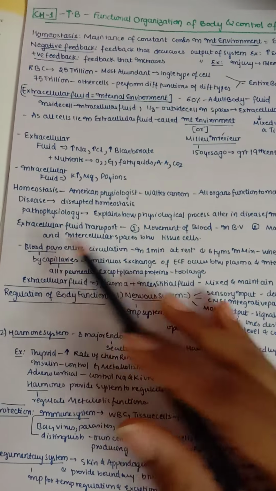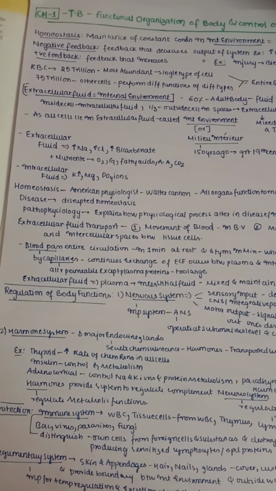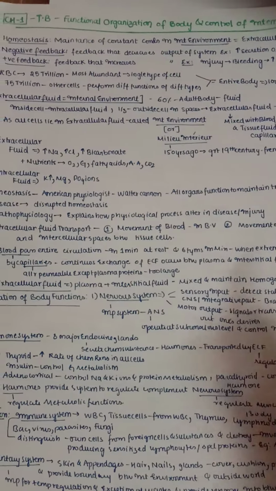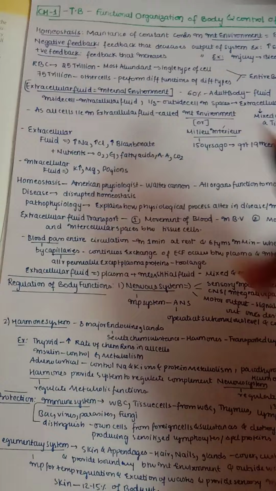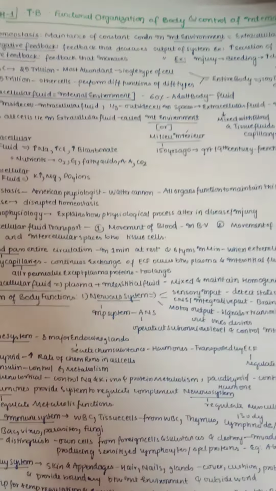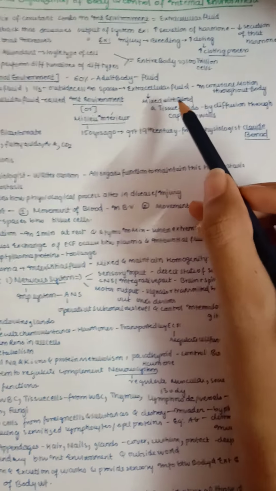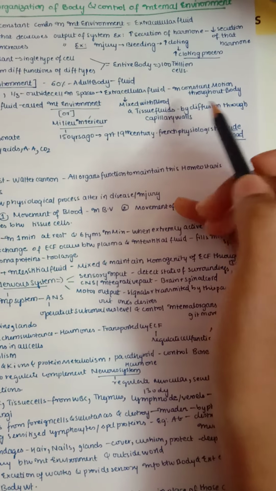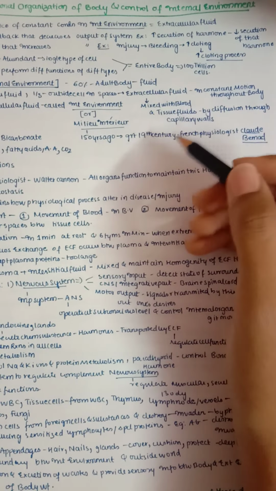Next, coming to extracellular fluid. Extracellular fluid is nothing but the internal environment we have just discussed. About 60% of the adult body is filled with fluid. Inside the cell is the intracellular fluid, as I said. Outside the cell, about one third is in the spaces, and that is the extracellular fluid, in constant motion throughout the body. Of course it will be in constant motion, because fluid has fluidity.